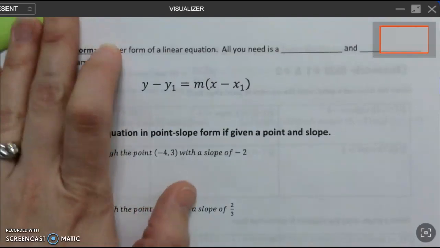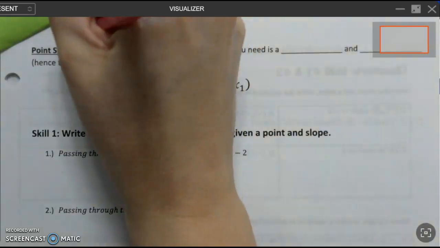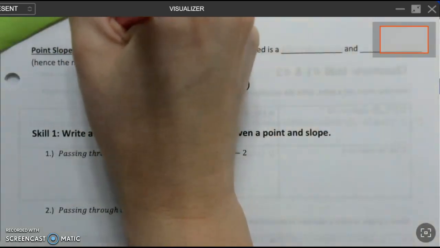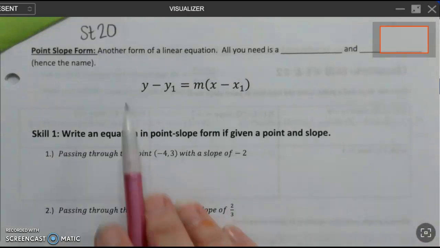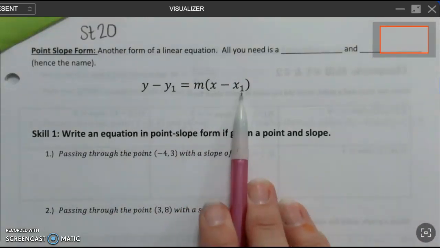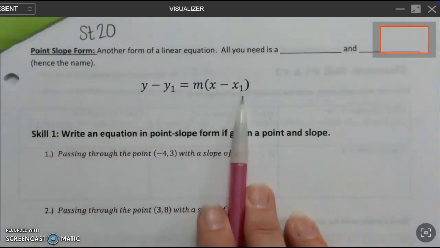All right, in our new green packet, this is standard 20, point slope form. Standard 20, this is page 3. Moving into something that's completely different from anything we've ever seen before. Here's our formula. Point slope form is another form of a linear equation.